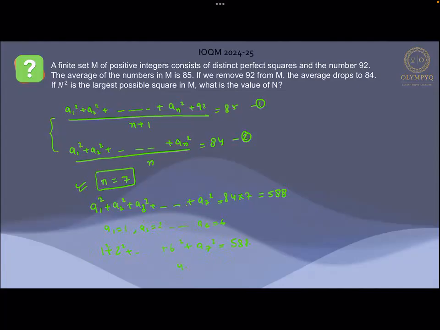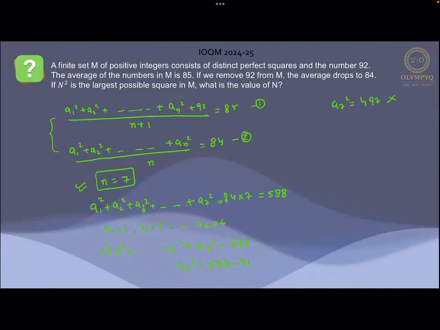So a7 square is going to come out to be 588 minus 91, so a7 square comes out to be 497, which cannot be possible over here.